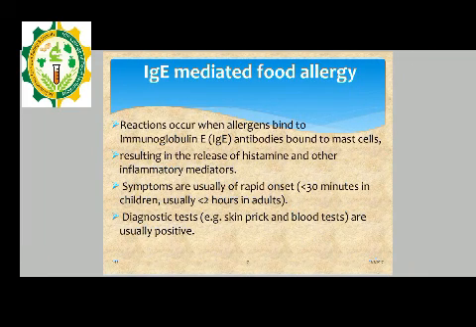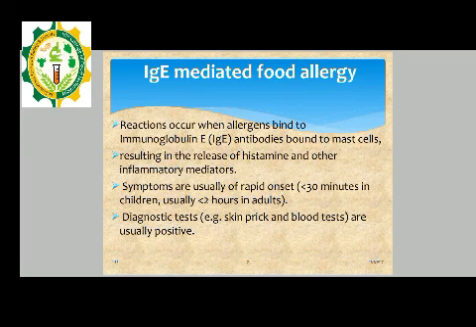Now, immunoglobulin mediated food allergy. How does the reaction occur? When allergens bind to the immunoglobulin antibodies bound to the mast cell. Allergen means those substances which are responsible for allergic reactions.